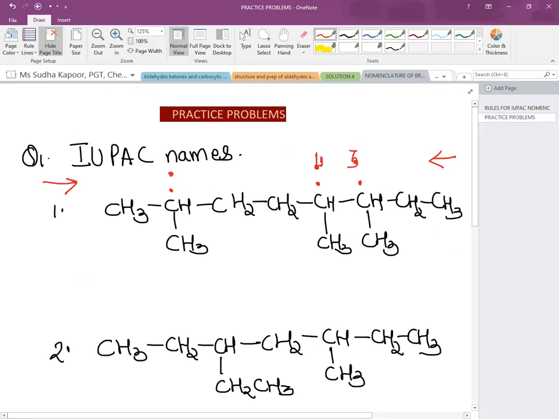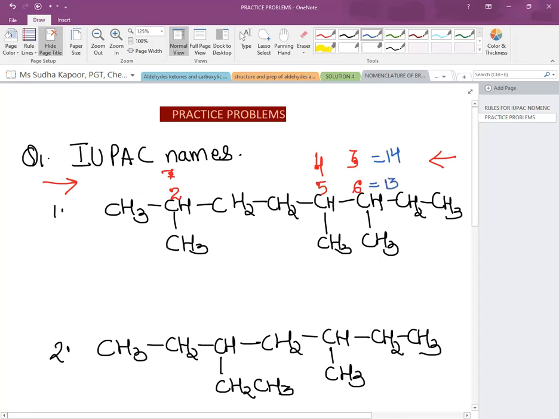We will follow the lowest locant rule. 7 plus 4 plus 3, that is 14. This side the total is 14. But 6 plus 5 plus 2 comes out to be 13.